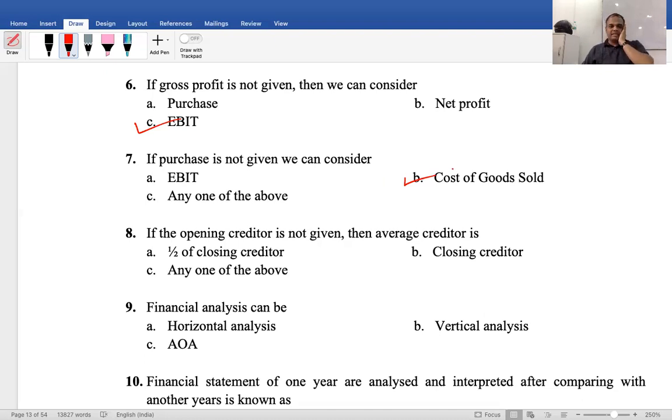Okay. Next. If the opening creditor is not given, then average creditor is half of the closing creditor, any one of the above. Closing creditor is itself average creditor. Good. Financial analysis can be horizontal, vertical, any one of the above. So all of the above. Answer is both horizontal and vertical.